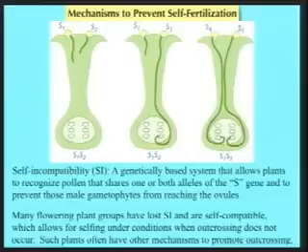You might wonder why, since this would prevent not only selfing, but also inbreeding involving, say, your siblings and close relatives, depending on what alleles they end up with. But imagine a situation where pollinators are unreliable. If you're in an environment where you're relying on animal pollinators and they just don't happen to turn out that year, and imagine if you're an annual plant that just lives for 1 year and flowers and then dies. That's the most extreme example where you have selection against self-incompatibility, because it's better to inbreed than it is not to reproduce at all. And that's your only reproductive opportunity, so you better take it.